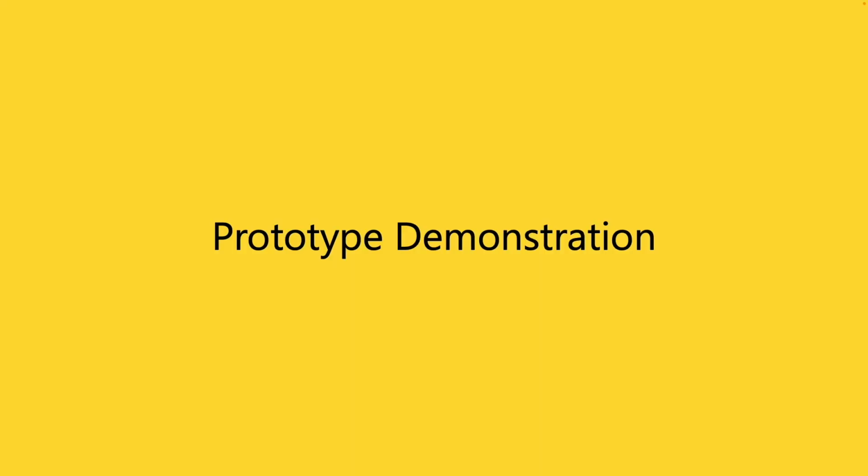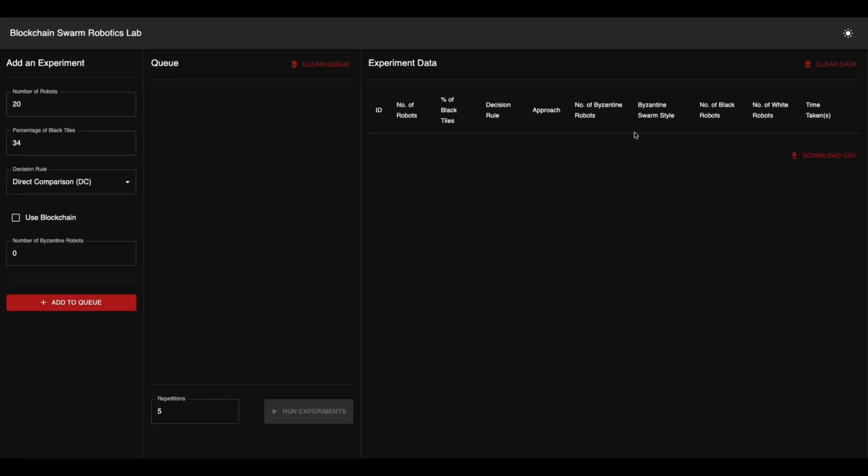Now, let's have a quick demonstration of this app. Now, this is the benchmarking application that was developed to run experiments. And as you can see, there are three sections. One is the add experiment section where you will be able to design the experiment, and the queue that shows the list of experiments that have been added to the queue, and the experiment data section that will provide you with the results of the experiments.